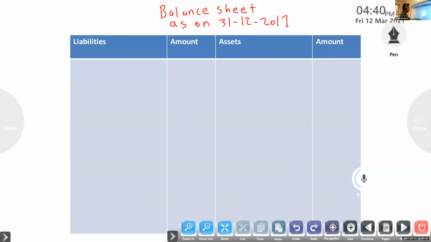So for the first item, we have to look at the opening balance sheet: cash in hand, closing cash in hand, and cash at bank is given. Now, capital fund.